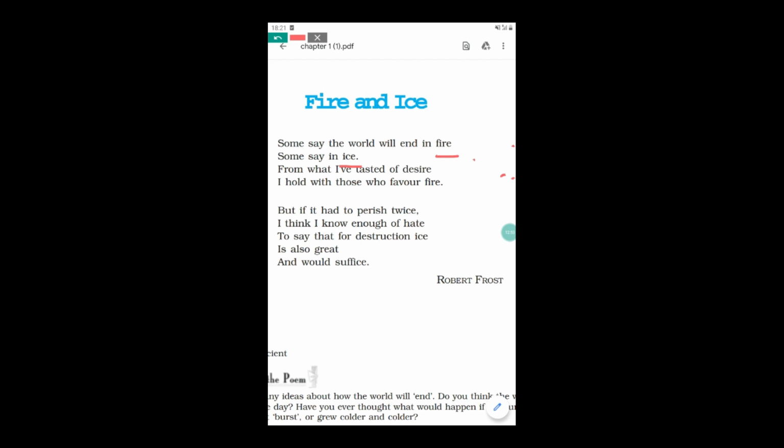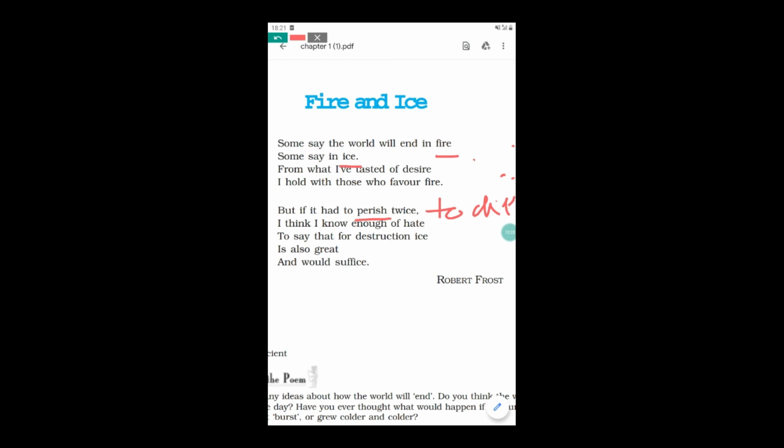So let's have a look at the second stanza. But if it had to perish twice, I think I know enough of it. So here perish means to die. To die means to destroy. The poet says, if the world will be destroyed two times, then I think I know enough of it.